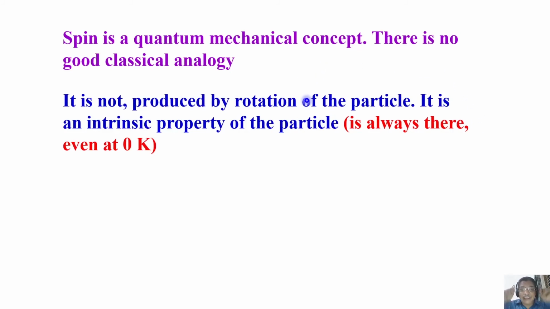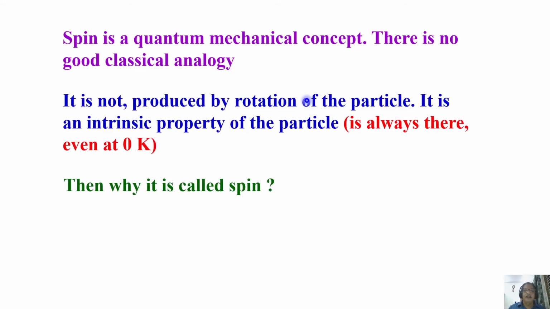It is an intrinsic property of the particle. It is always there, even at 0 K. If I say proton has spin half, it is there. That's all. It is nature's property, and we cannot question why.